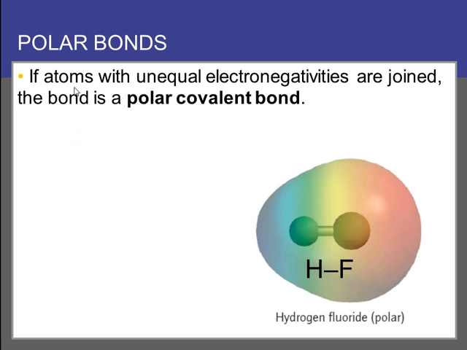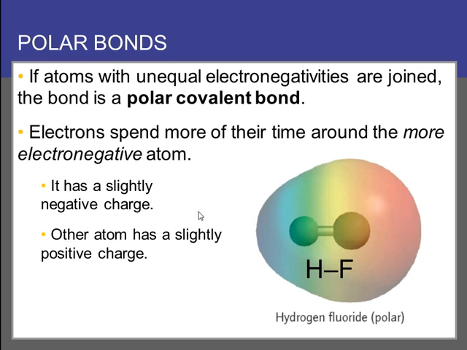If we have atoms that have unequal electronegativities in our bond, the bond is called a polar covalent bond. So the example here is hydrogen fluoride, HF. We can see the hydrogen bound to the fluorine. This is an electron density map. The more blue area means there's more positive charge. The redder area means there's more negative charge there.